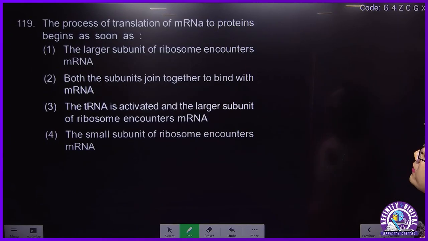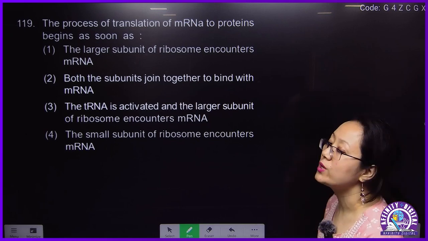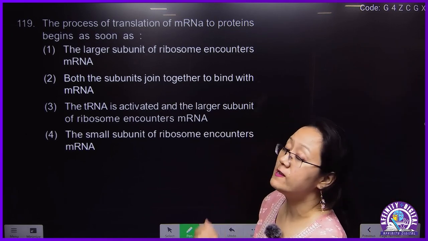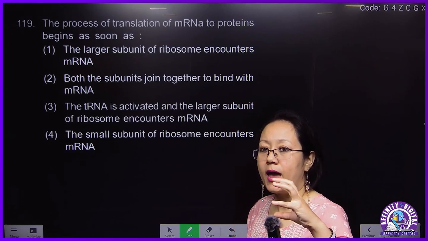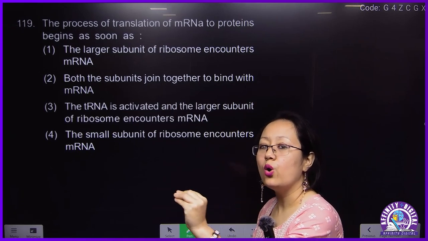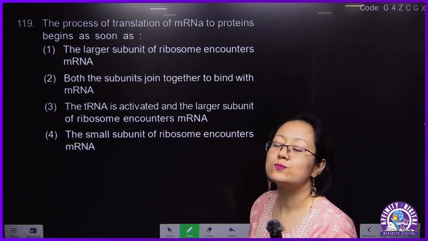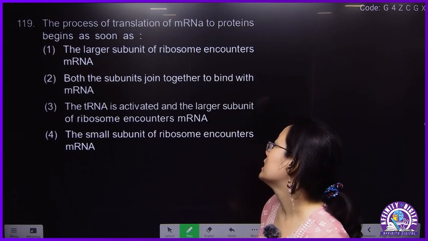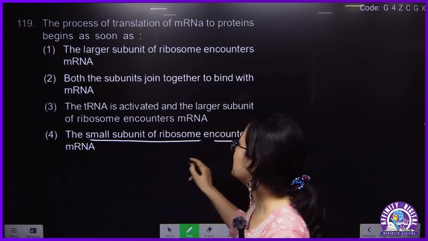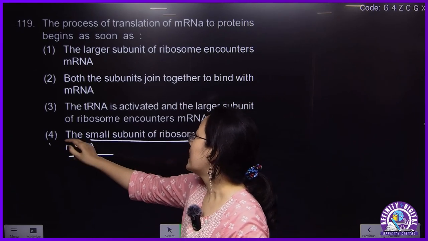Next, the process of translation of mRNA to protein begins as soon as... How does translation begin? This is a direct NCERT line. The mRNA, which is released after transcription, will go and attach to the small subunit of ribosome. So the small subunit of ribosome encounters the mRNA. This will be the answer.